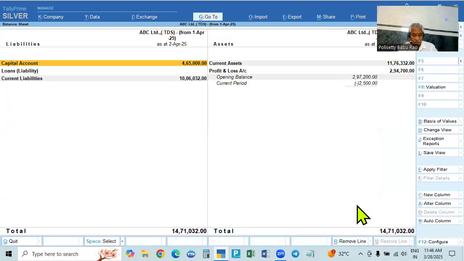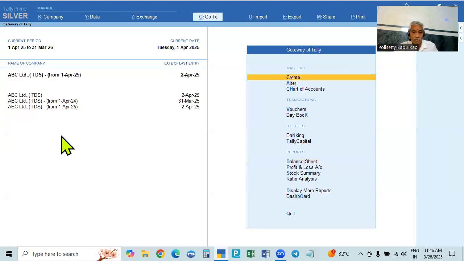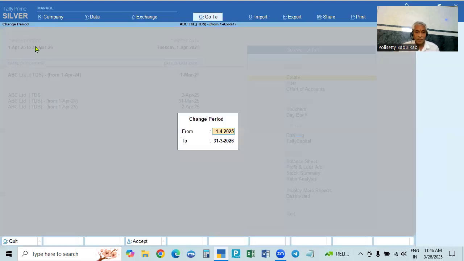So the balance sheet will show up. Okay, but now it will not show the exact amount. I will show you why. And then, okay, so like this, these opening balances will start. And this is not required for last year. We already have copies. This is not necessary. So what they do is they select this company, say 24-25, and change the period to 1/4/24, 31st March 25.